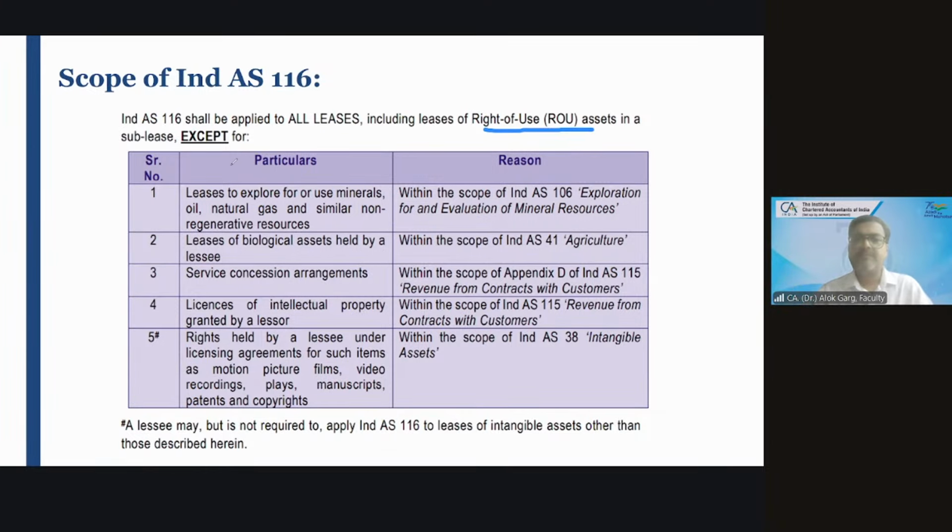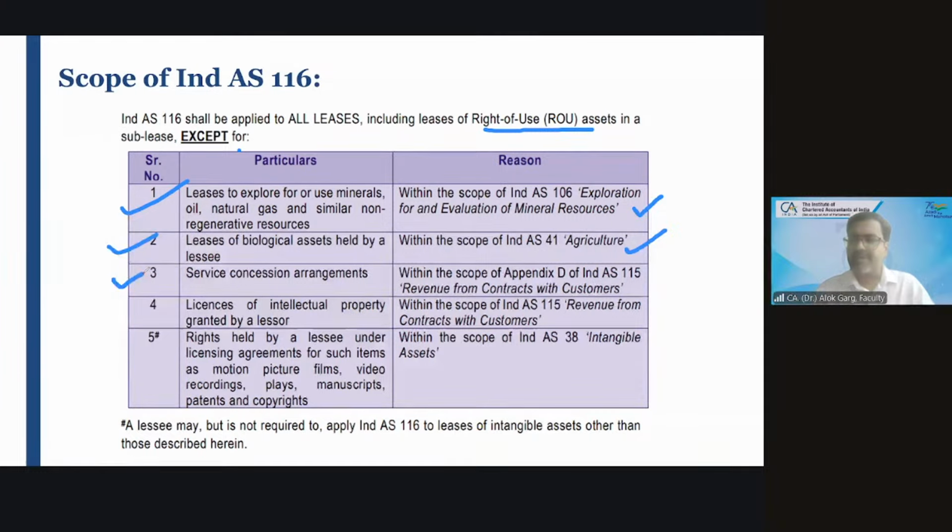Now, Ind AS 116 is not applicable to certain leases; a negative list is given. It is not applicable to leases to explore for or use mineral oil, natural gas and similar non-regenerative resources, because these are within the scope of Ind AS 106. Leases of biological assets held by a lessee are also excluded, because these are covered under Ind AS 41. So leases of mineral resources, natural gases, leases of biological assets, and service concession arrangements are excluded.